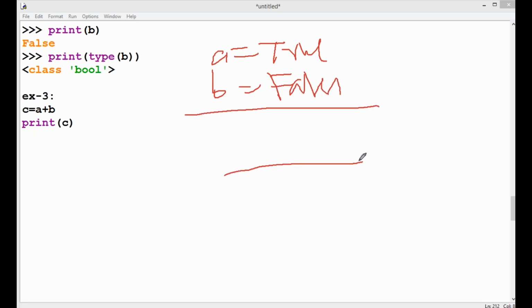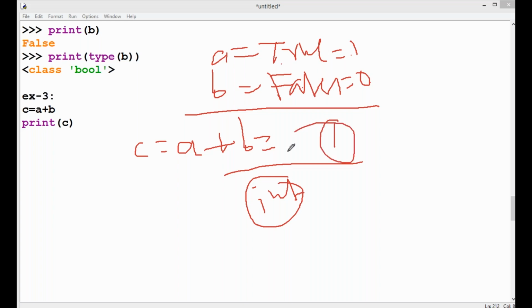What is the value of A plus B? Anyone? A plus B. A for true, B for false. True means 1. False means 0. 1 plus 0 is 1. The data type of C is integer type.